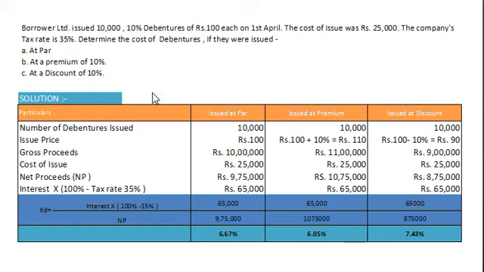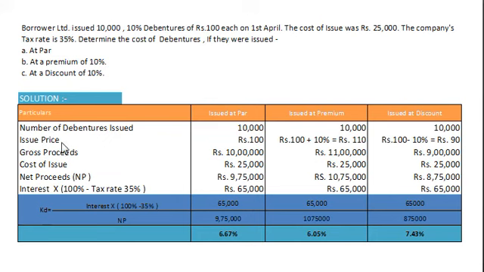Here is the solution. First, we will solve this example in two ways. First, by taking aggregate value, total amount, and second by way of taking value per unit per debenture. Okay, let's check. First column particulars, second column option number 1 issued at par, option number 2 issued at 10% premium, option number 3 issued at 10% discount. Number of debentures issued is 10,000 for all three options.